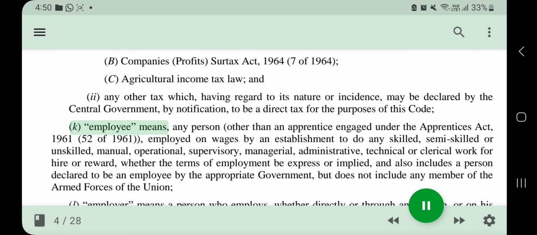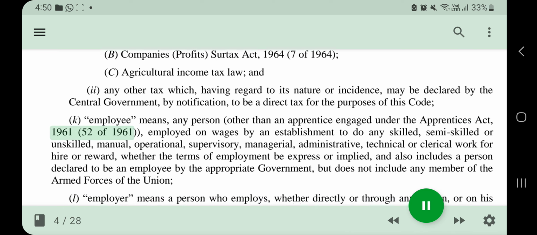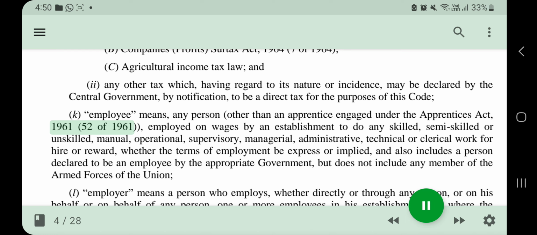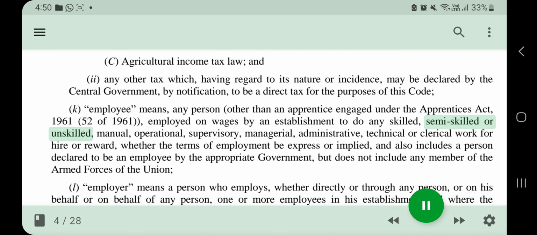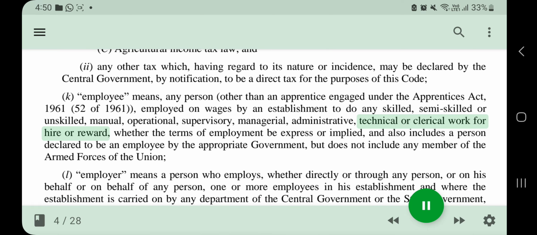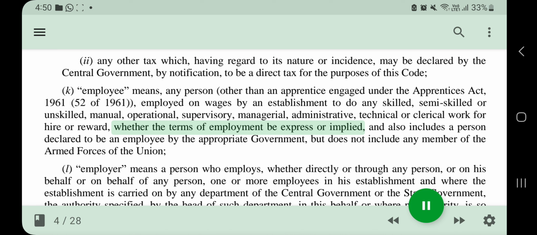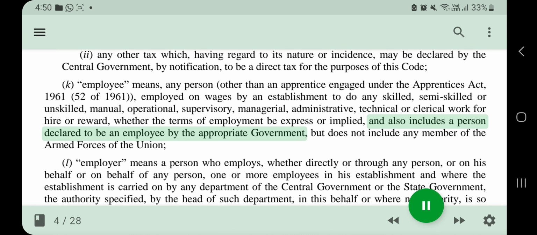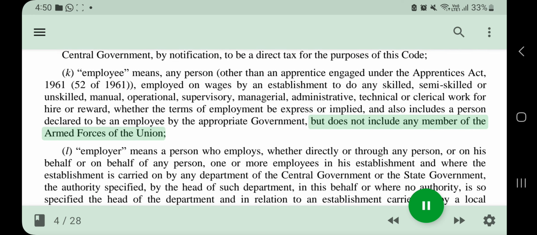K. Employee means any person, other than an apprentice engaged under the Apprentices Act, 1961, 52 of 1961, employed on wages by an establishment to do any skilled, semi-skilled or unskilled, manual, operational, supervisory, managerial, administrative, technical or clerical work for hire or reward, whether the terms of employment be express or implied, and also includes a person declared to be an employee by the appropriate government, but does not include any member of the armed forces of the Union.